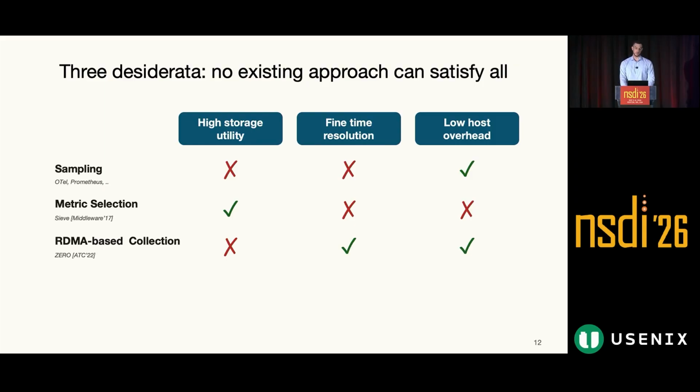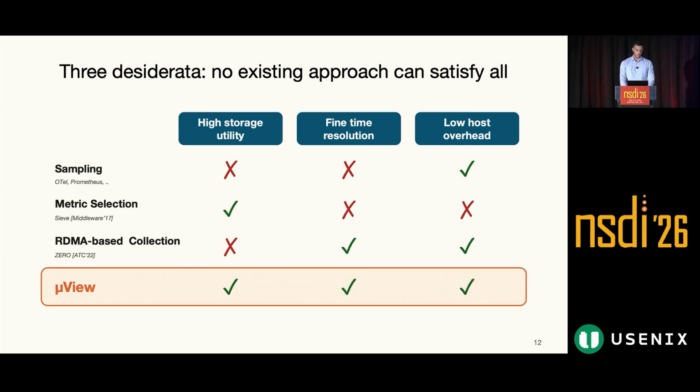Finally, the community proposed RDMA-based collectors, like Zero, to bypass the host CPU. This type of approach can, in principle, scrape metrics at fine resolution and does not create contention. However, it does not address the storage utility and still ships every metric to the backend. Microview, our system, is the first approach that satisfies all three requirements simultaneously.